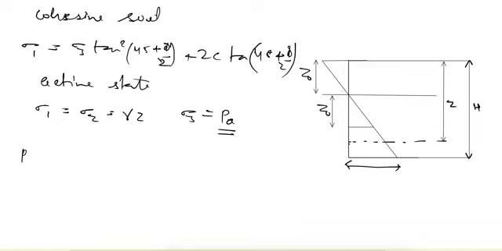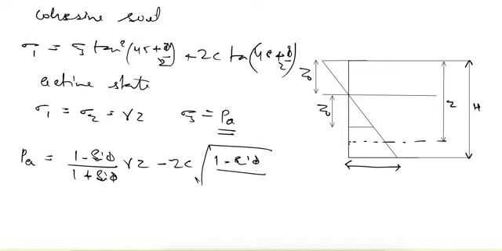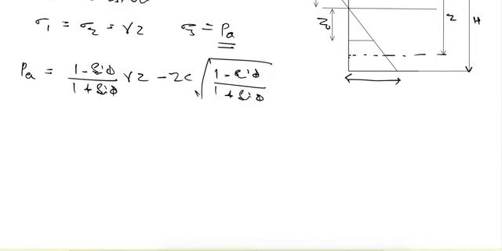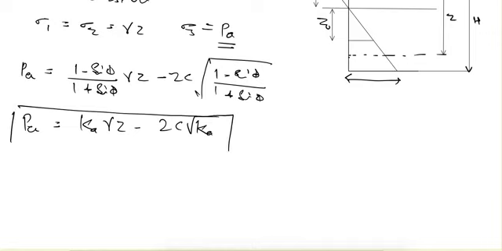So from here it can also be written as Pa is equal to (1 minus sine phi upon 1 plus sine phi) gamma z minus 2c under root of (1 minus sine phi upon 1 plus sine phi). And (1 minus sine phi upon 1 plus sine phi) is nothing but the active earth pressure coefficient, Ka. So this is the basic formula for active earth pressure in case of cohesive soils.